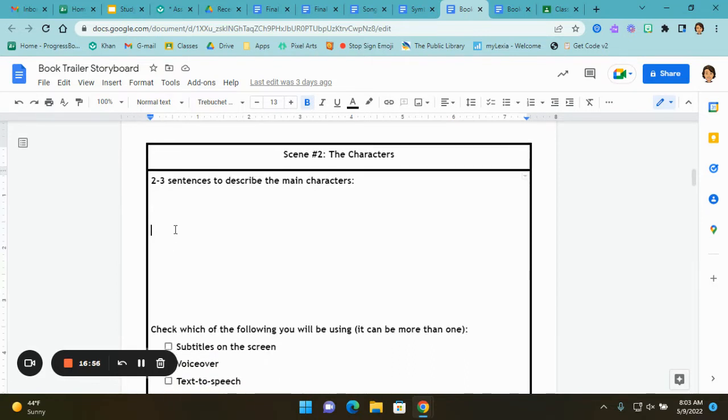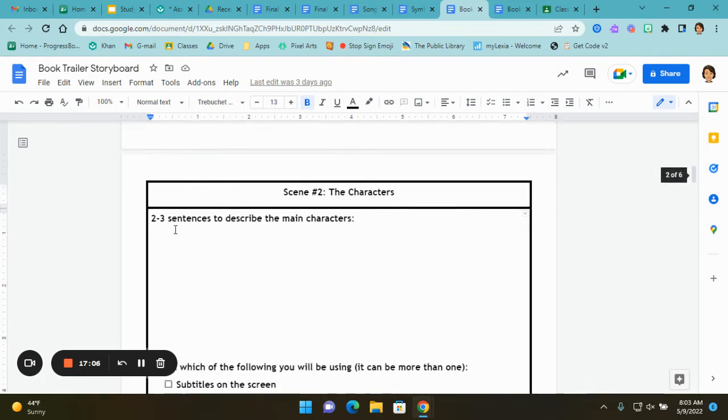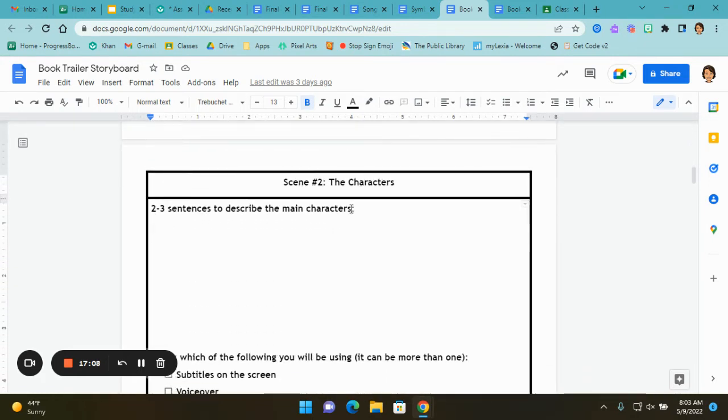Okay, scene 2 is where you're going to talk about the characters. So you'll have 2 to 3 sentences to describe the main characters. So my first sentence was, do you know someone that has autism? If so, you might want to read the book Rules by blank. Then 2 to 3 sentences to describe the main characters. The book is about a girl named Catherine whose younger brother David has autism. Throughout the book, she tries to teach David rules to make him normal.